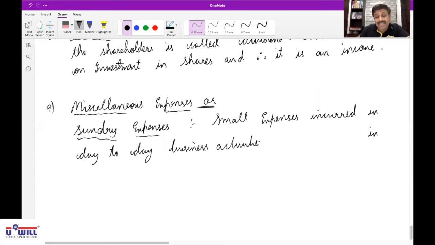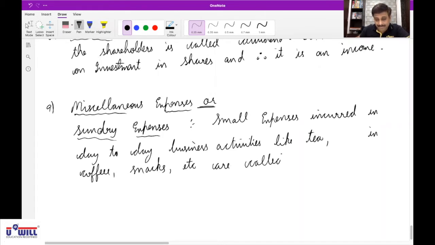Day-to-day business activities like tea, coffee, snacks, etc. are called miscellaneous or sundry expenses. Either they are called miscellaneous expenses or they are called sundry expenses.